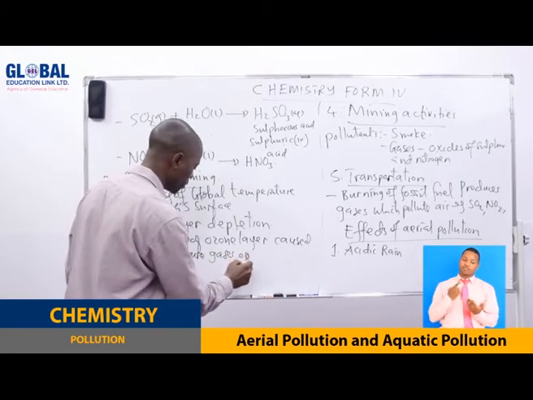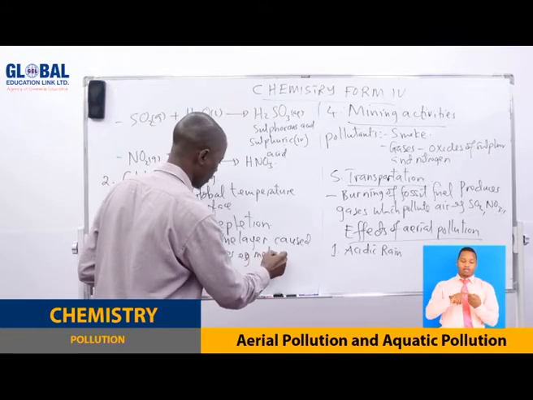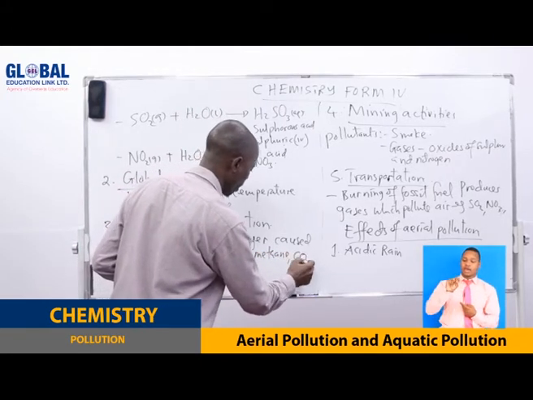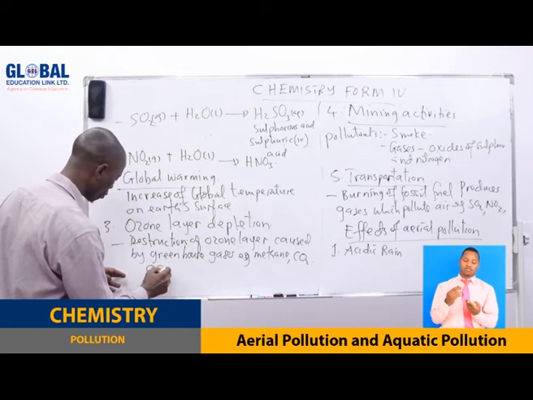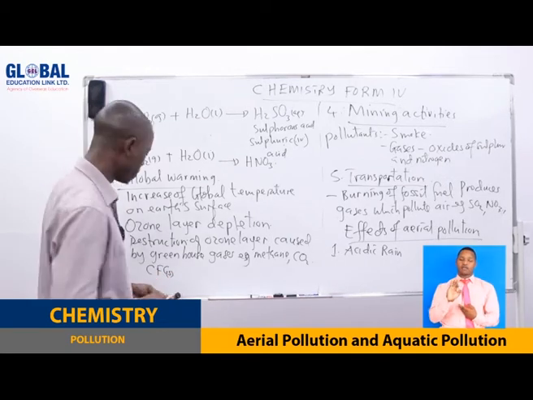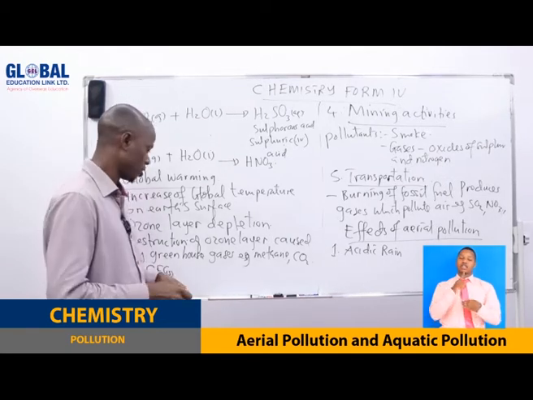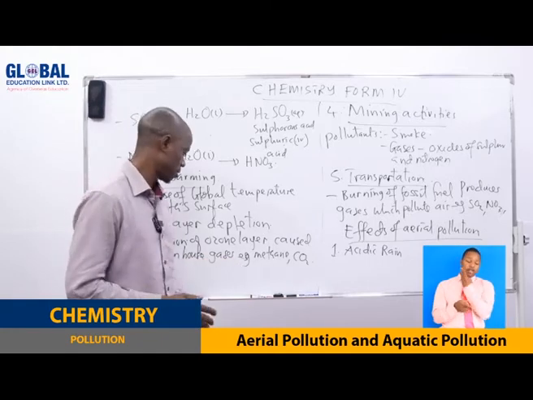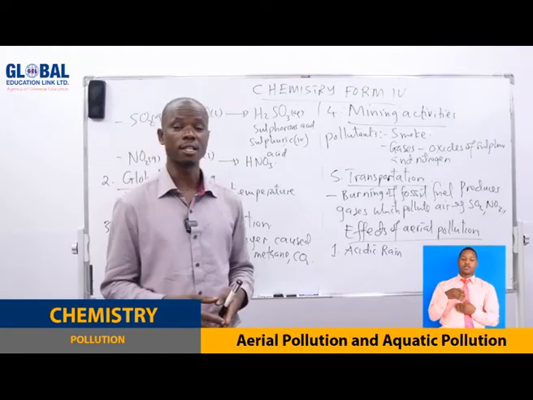For example, of these gases, we have methane, carbon dioxide, chlorofluorocarbons. These compounds are very dangerous. So these gases, which are called greenhouse gases,